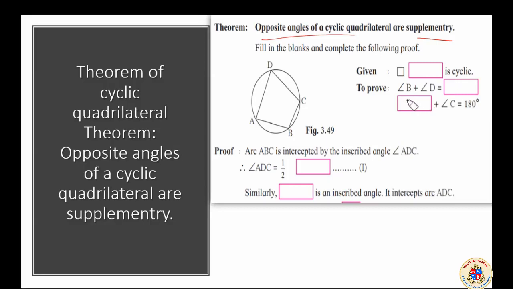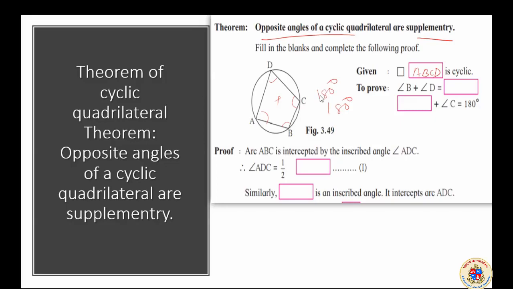What is given? It is given that there is a quadrilateral within the circle and it is cyclic. That means all the vertices are on the circle A, B, C, D. What we have to prove? The angle B and D, if you add, you will get 180 degree. The same way, angle A and C, if you add, you will get 180 degree. This is what is to be proved.